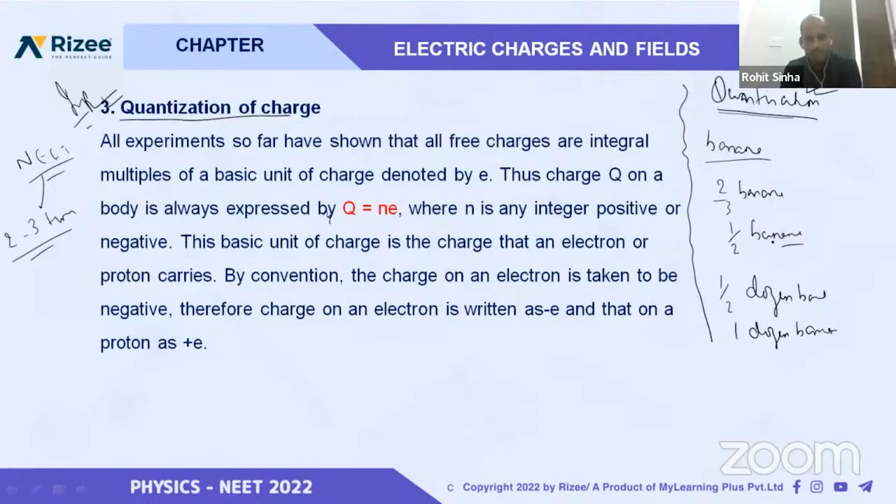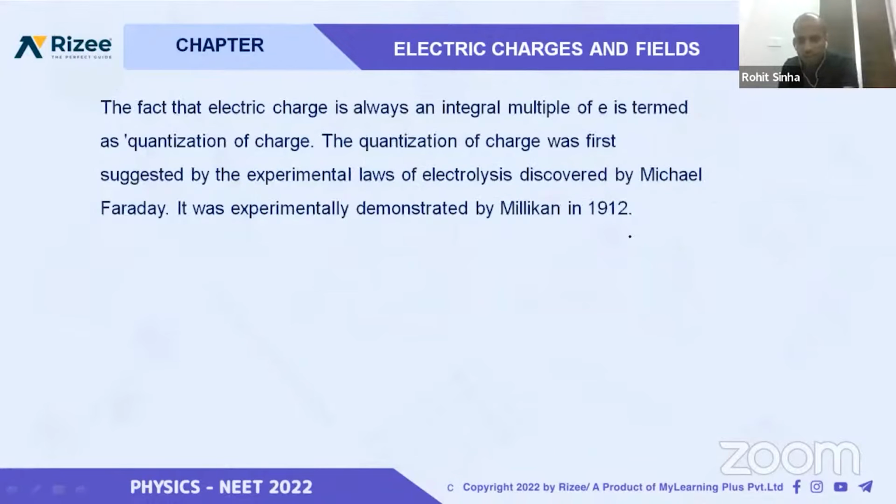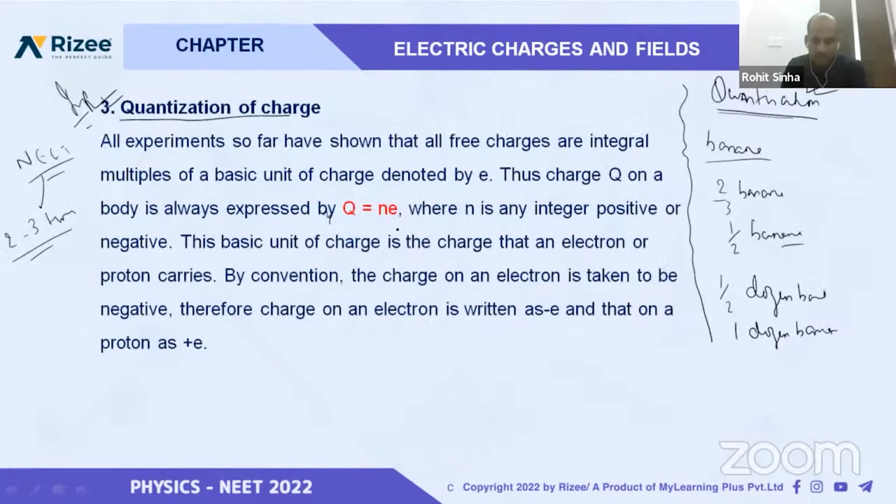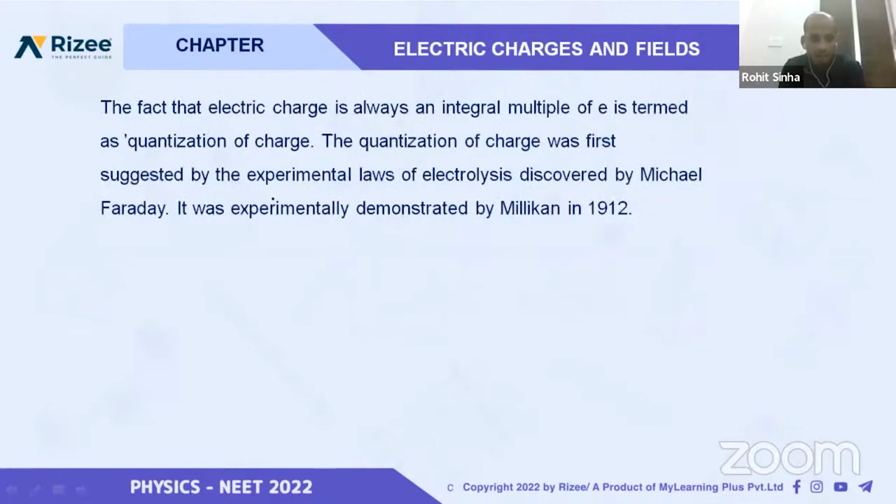That means there are some rules which we can discuss. We can say that if any physical quantity can take some integral value. Suppose for banana, what will I tell?